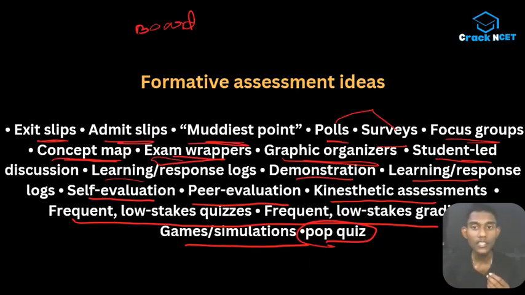And one more thing, I will just mention it. It's not completely related to this unit, but for your better understanding, there is a concept called CCE. This is a short form of continuous and comprehensive evaluation. Okay, so just try to remember it. Maybe a question like this can come.